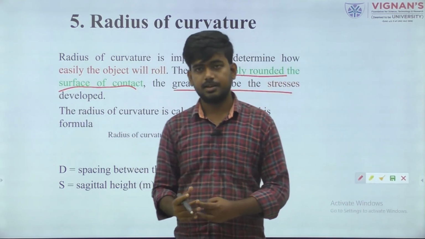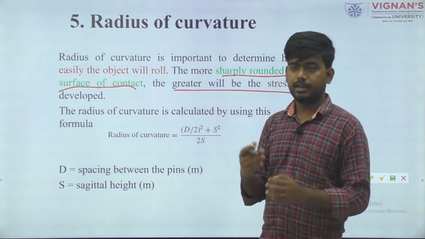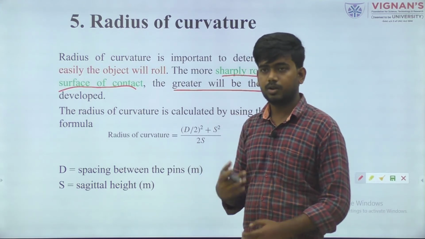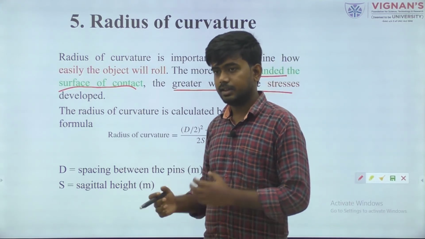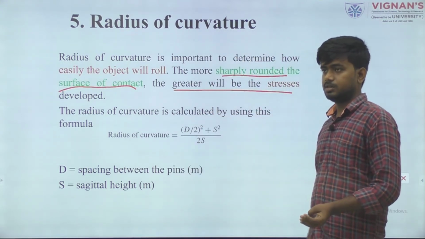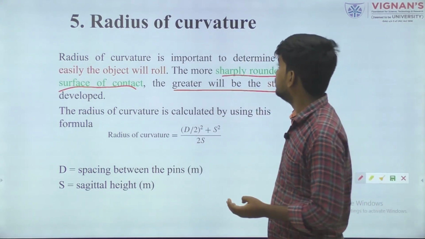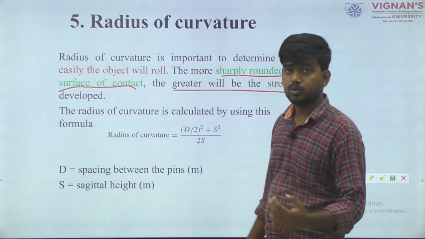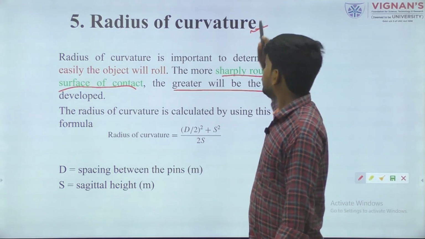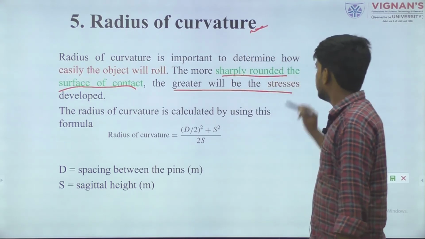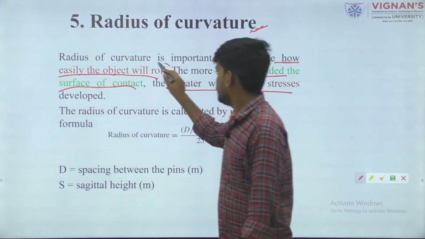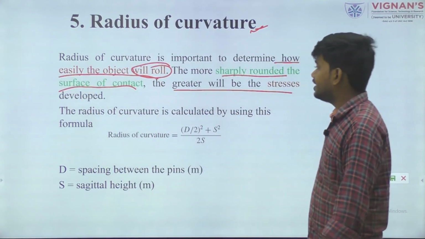If the surface is not uniform, not spherical, not round, or belongs to any other category, it will be very difficult to unload, and damage to the product takes place. To eliminate this, we define a term with the help of radius of curvature. It determines how easily the material flows and rolls in certain cases.